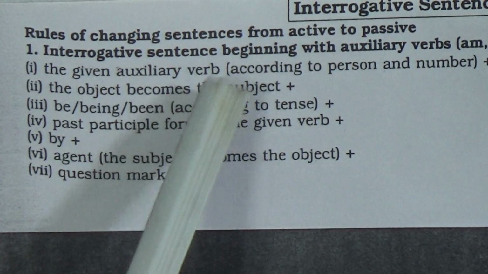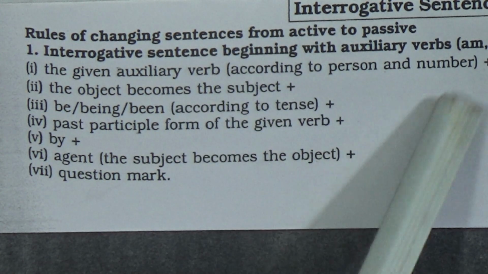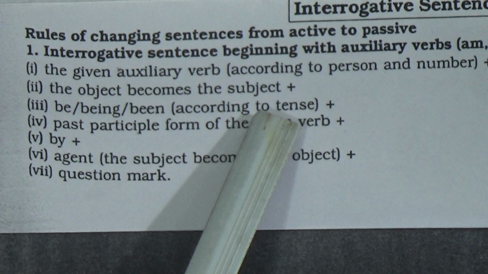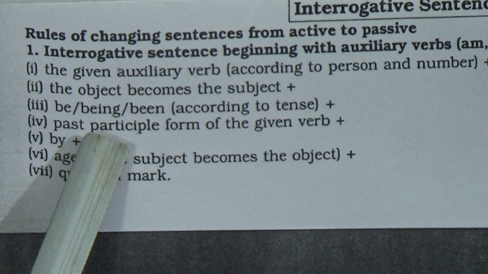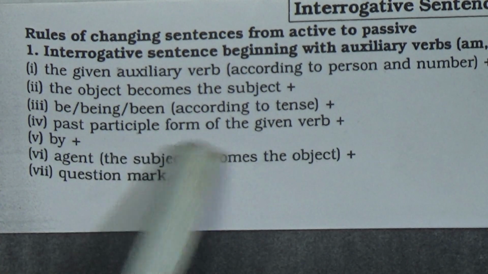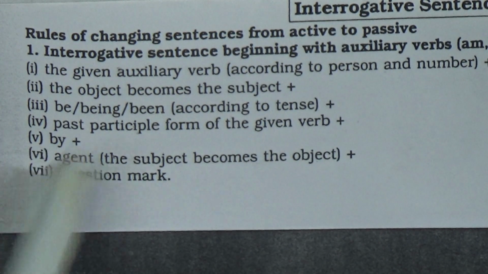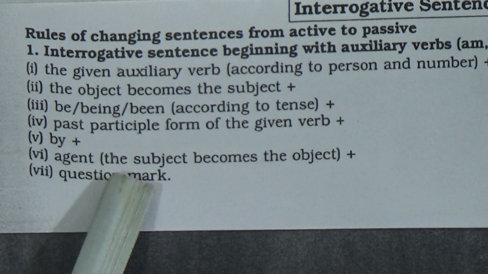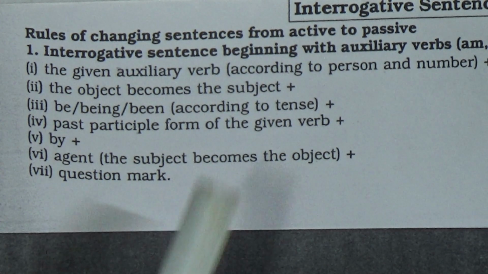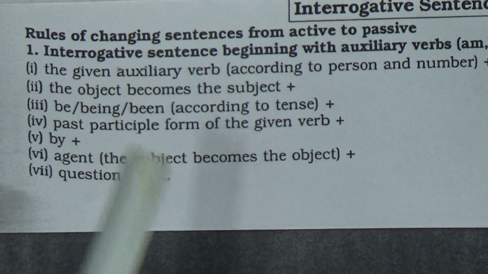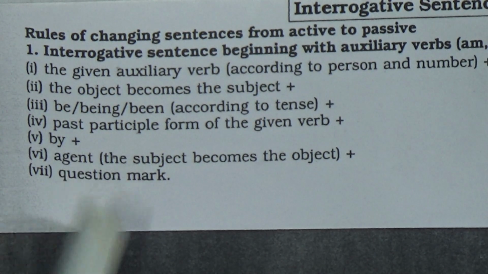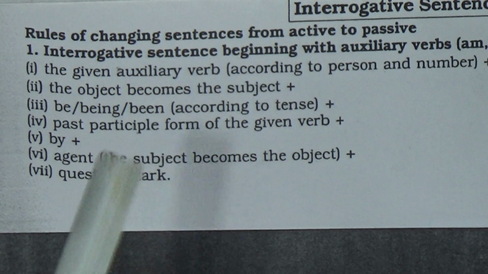Number 1, the given auxiliary verb (according to person and number), plus number 2, the object becomes the subject, plus number 3, be or being or been (according to tense), plus past participle form of the given verb, plus by, then you have to add agent (the subject becomes the object), plus question mark. Here be is used in the simple future, being is used in all the continuous tenses, and been is used in all the perfect tenses.